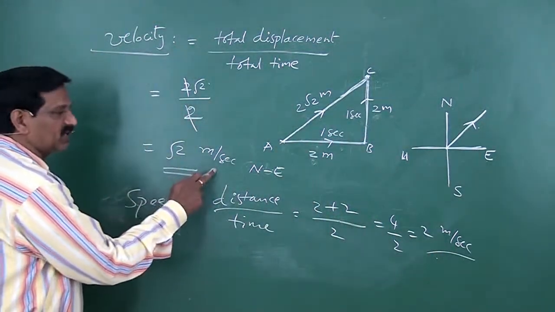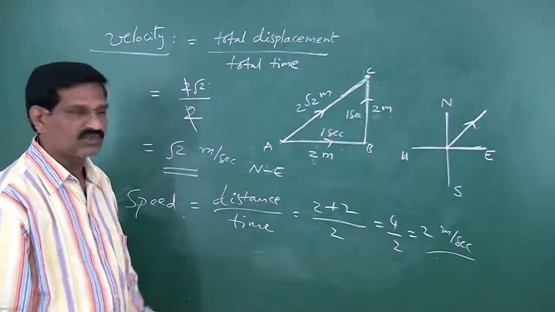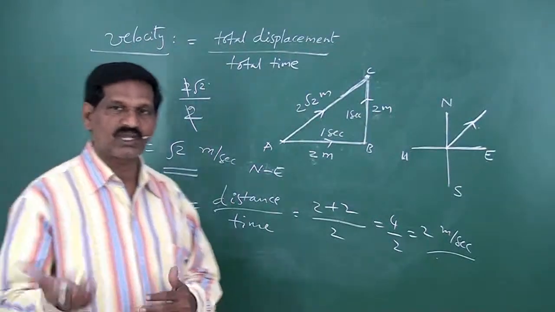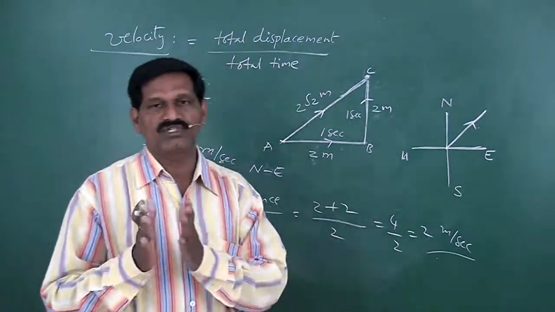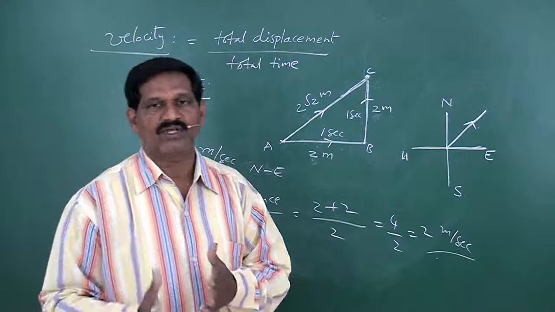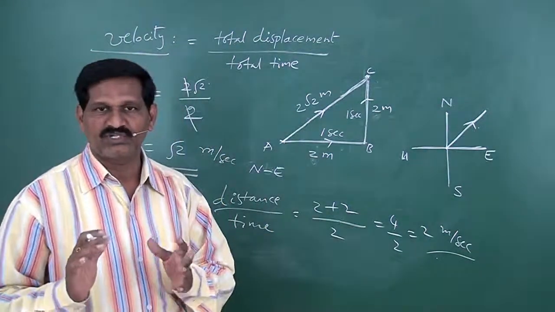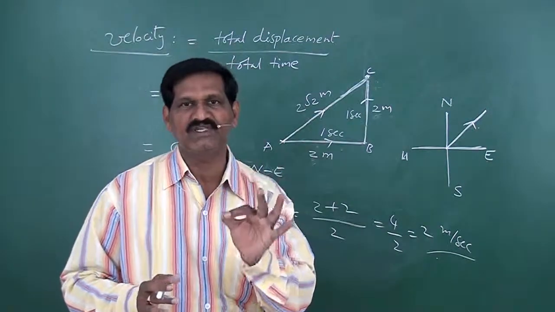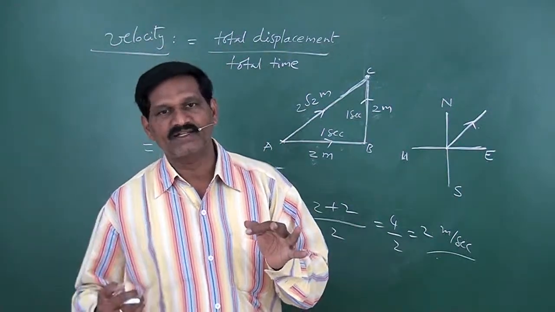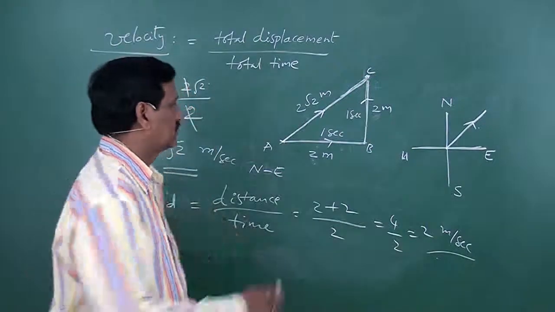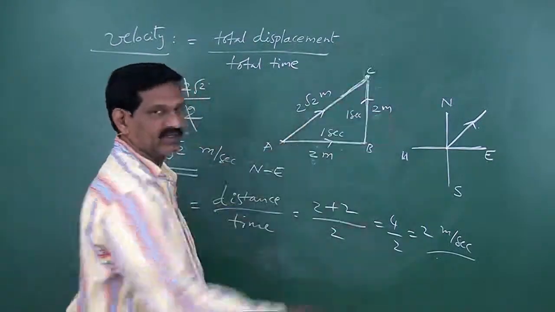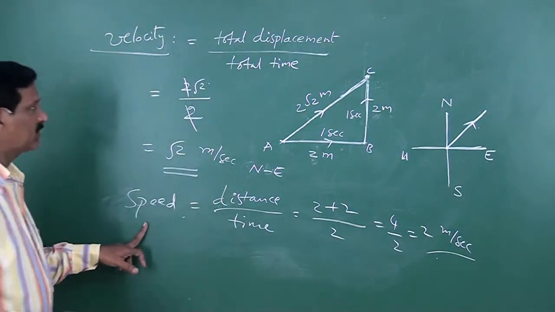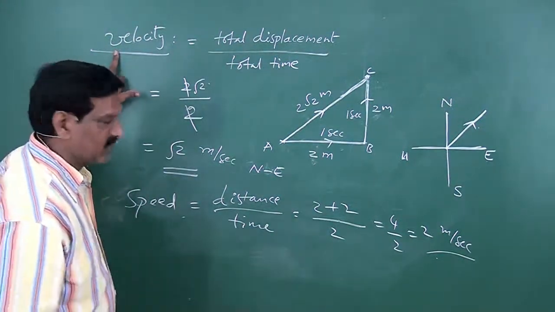Velocity is root 2 meter per second northeast. So this is the difference between speed and velocity. While you are describing the speed, you have to see the actual path. Whereas when you describe the velocity, you need not specify the actual path. You simply see the straight line connecting the initial point and final point. So speed is a scalar quantity, velocity is a vector quantity, right?